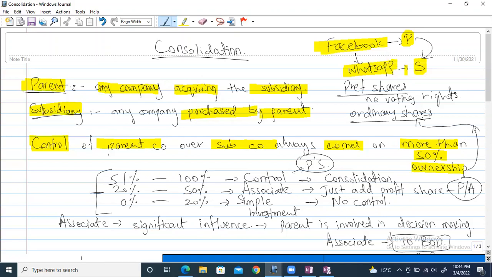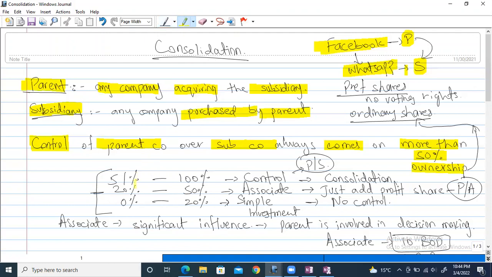Now, let's say you are a 100% preference shareholder. If you speak anything, no one will hear you. It's a very simple concept, right? Because you have no voting rights, everyone will basically turn you to mute. You can easily remember it like this. In ordinary shares, yes, everyone hears you, depending on your percentage of ownership. But in ordinary shares, I told you there is one drawback: you get dividend on the last priority. The preference shareholders get the dividend on first priority, but ordinary shareholders just get it on last priority. But the benefit over here is that you get the voting rights. Okay, so this was about control.